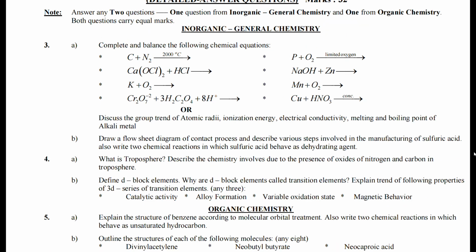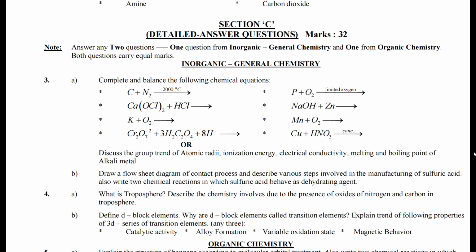For detailed question answers, you have a marking of 32 marks for two descriptives, which makes it 16 marks for one long question answer or detailed answer question. In each question, you have two parts, which makes each part 8 marks. So question 3A carries 8 marks, B carries 8 marks, which makes it a total of 16 marks.